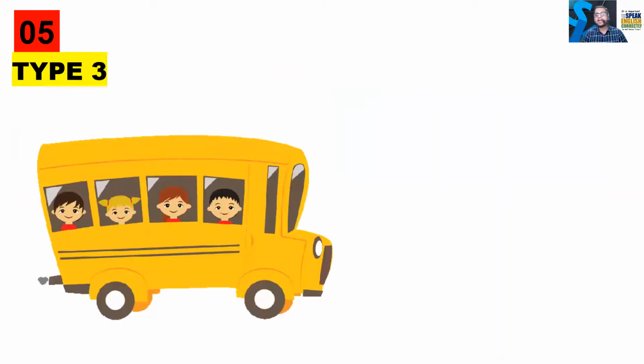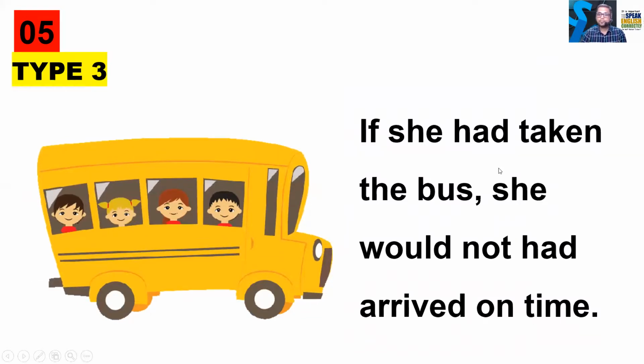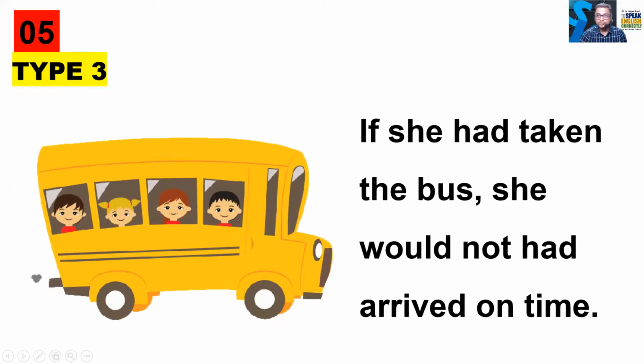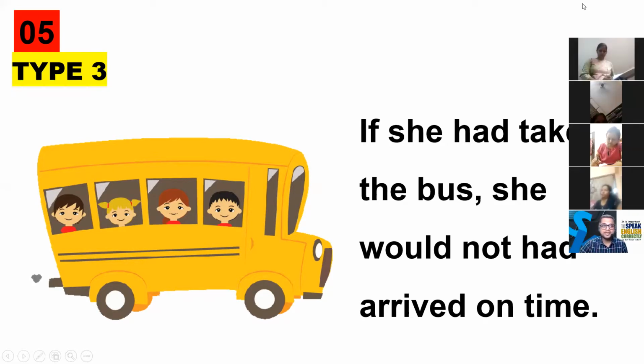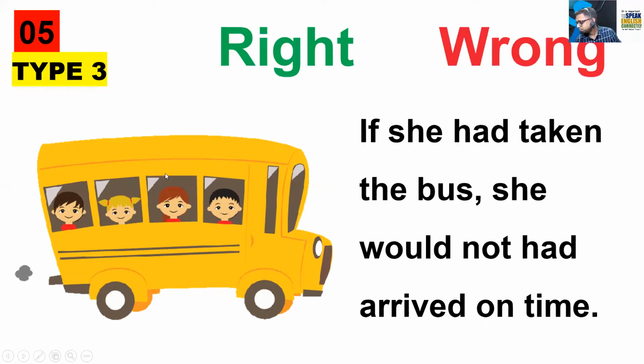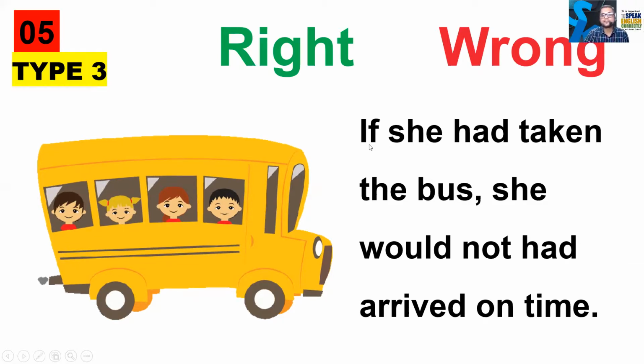Okay, let's go over the next sentence. Question number 5, type 3. If she had taken the bus, she would not had arrived on time. Is this sentence right or not? Okay, now let's go for the next sentence.